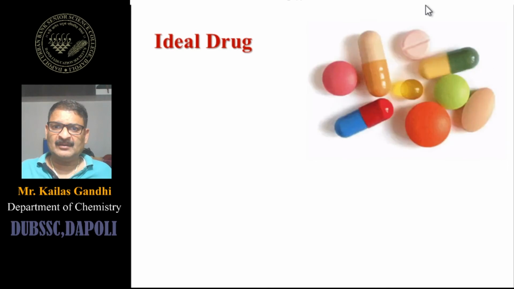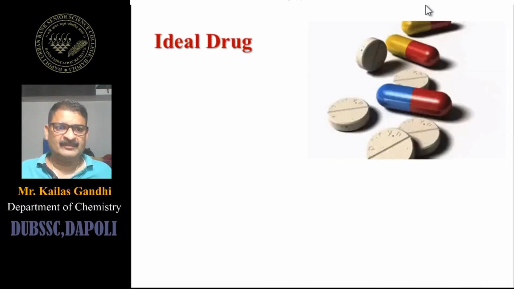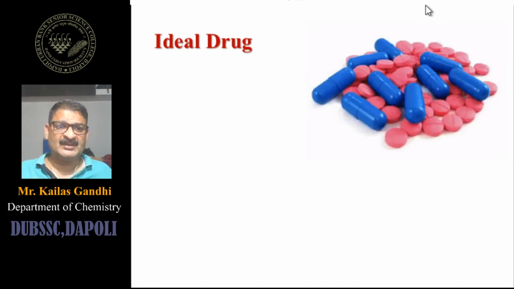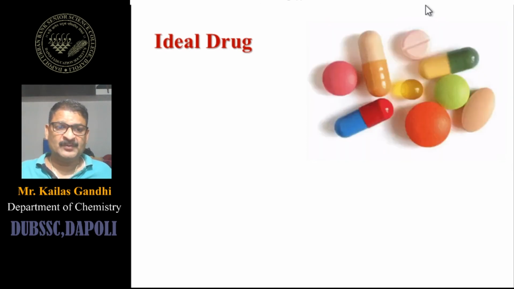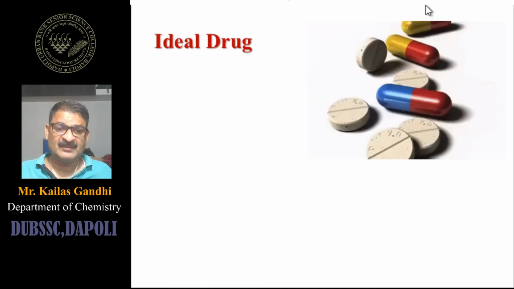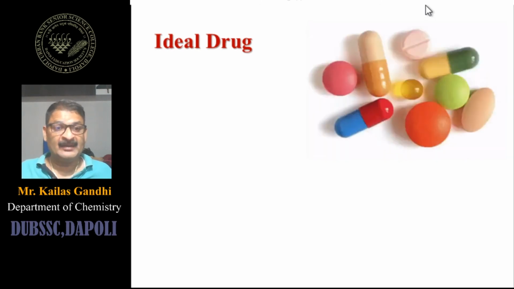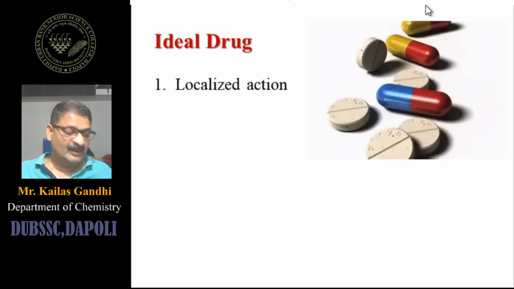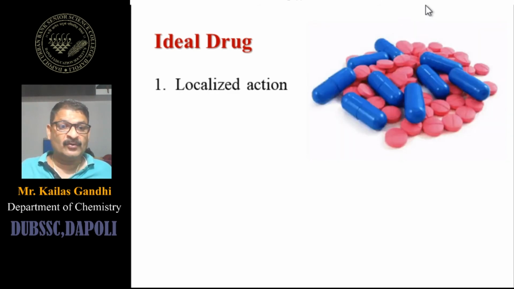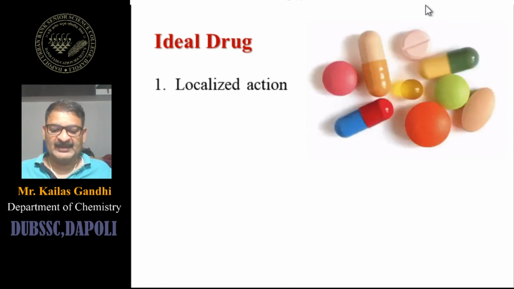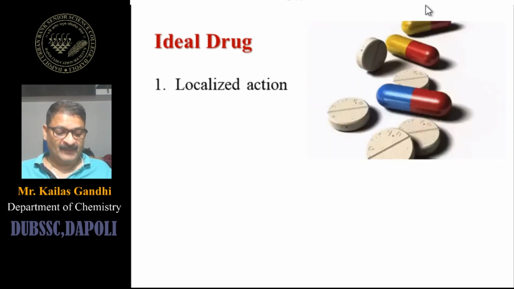Any chemical compound may show some useful property, or give some specific positive effect, but that alone is not the condition for an ideal drug. The first condition of an ideal drug is that its action is localized, means action is at one side or at a single site.